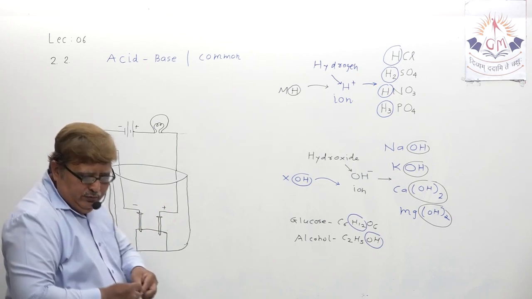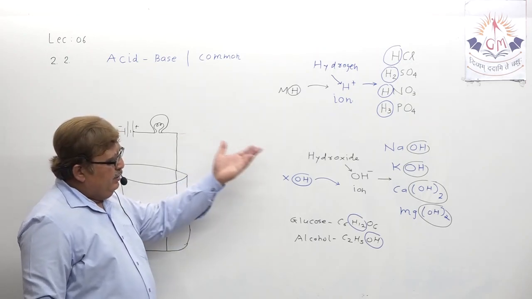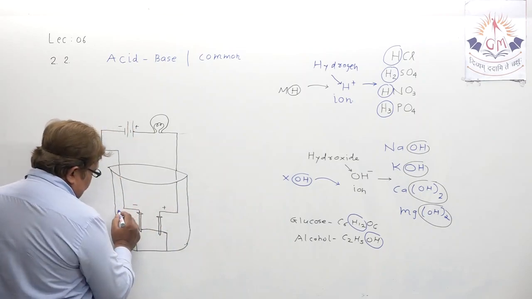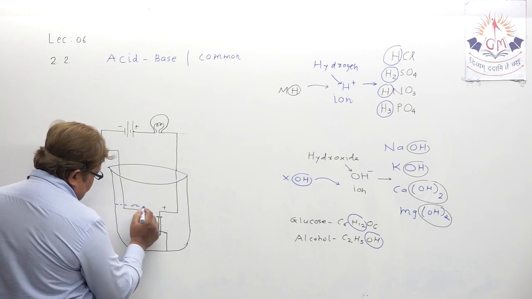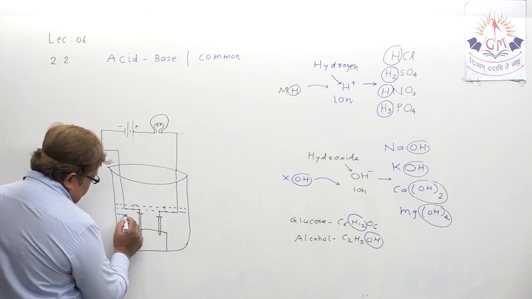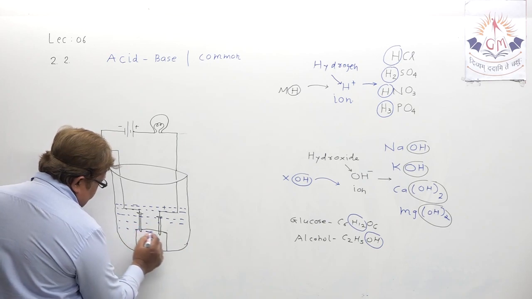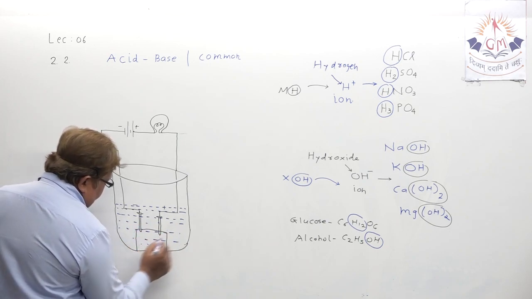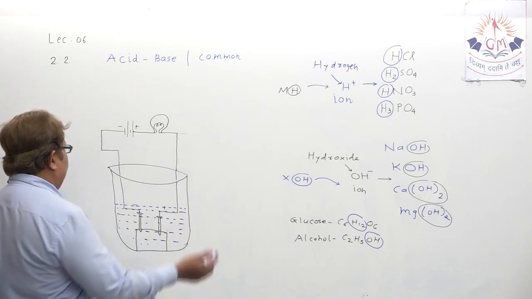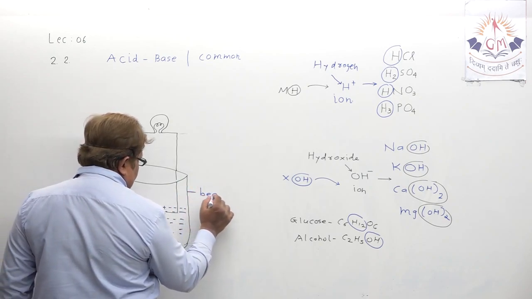And here, my dear student, in the beaker we have to take either dilute hydrochloric acid or dilute NaOH, that is sodium hydroxide, so that at least the electrodes which we have generated here are immersed in it. These are the electrodes. Now this is the experiment. If you want to label what we have taken: one beaker is taken.